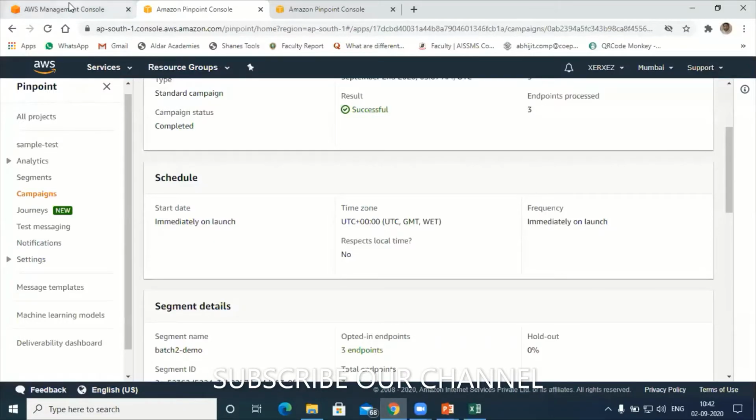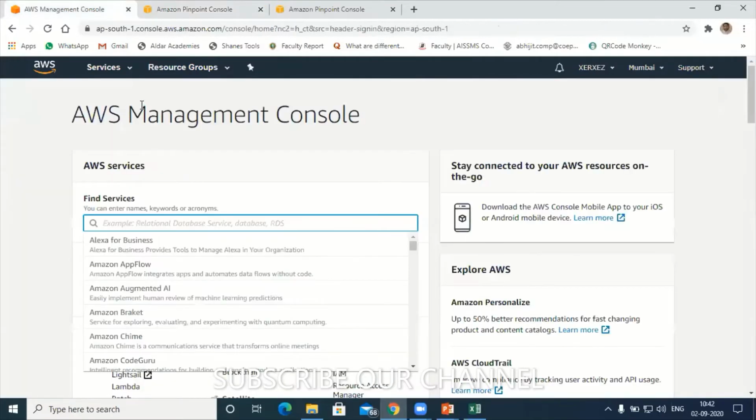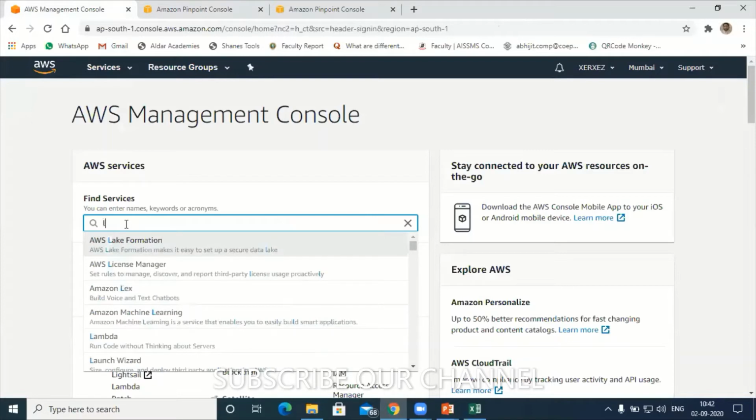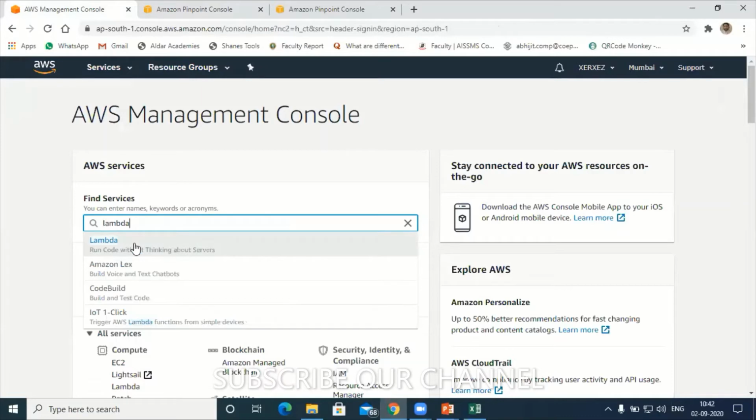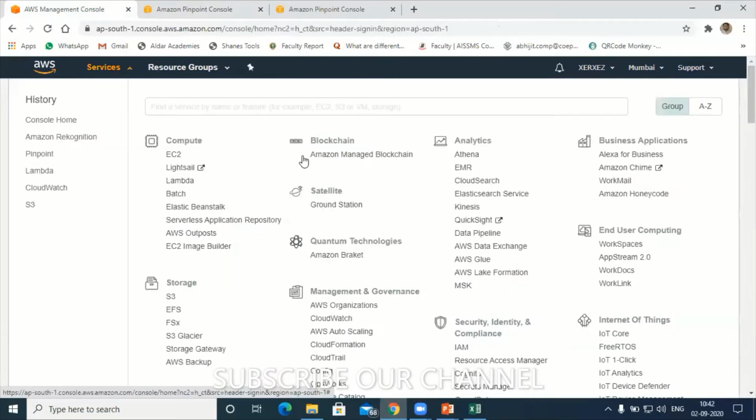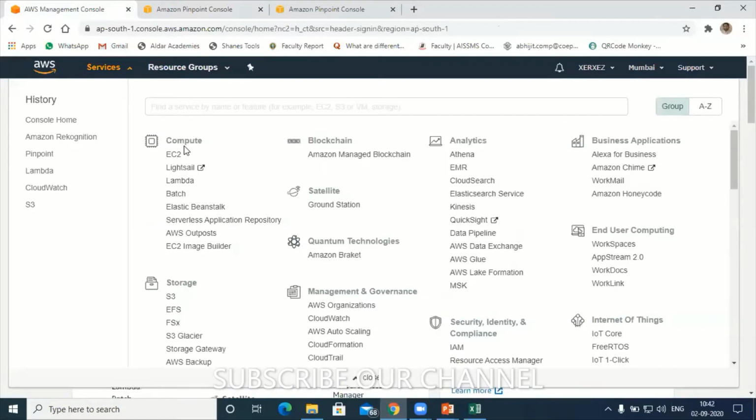I'll go to console. Here, hit on Lambda, AWS Lambda. Or else, the moment you go to services, there is an option under compute called Lambda. Click on Lambda.